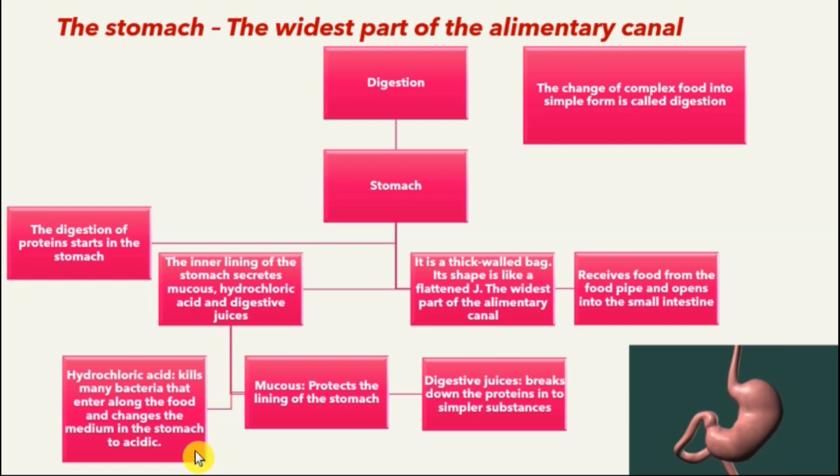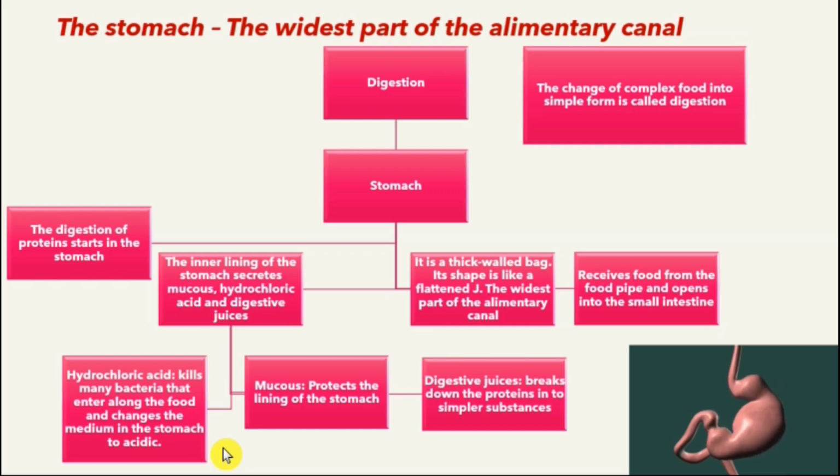The hydrochloric acid kills many bacteria that enter along the food. So, number one is that it kills bacteria along the food, and the second is that it changes the medium in the stomach to acidic. Now, why do we consider this as a function? Because the digestive juices present in the stomach are not able to digest if the medium in the stomach is not acidic.